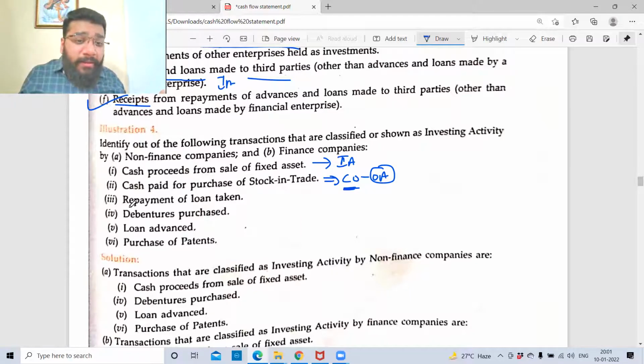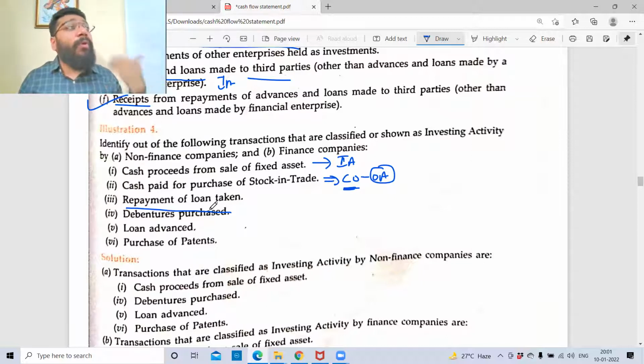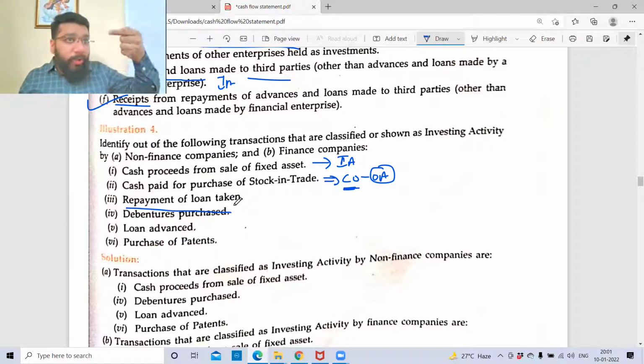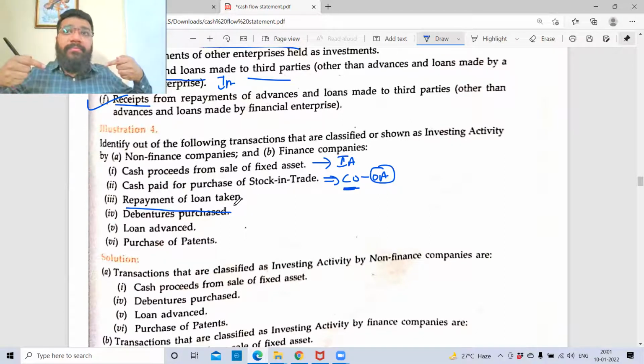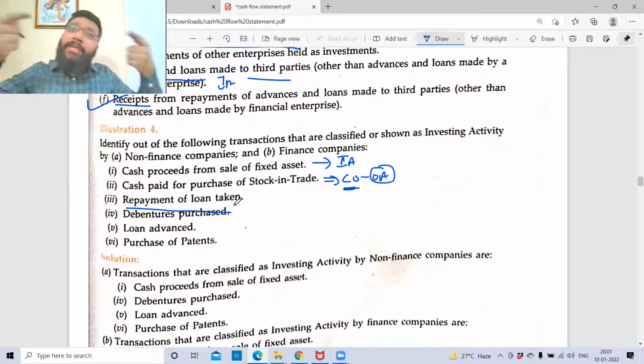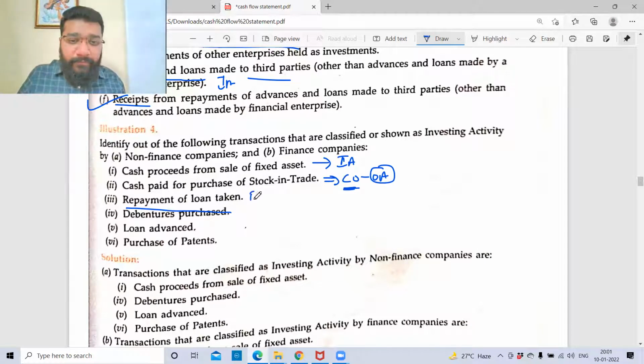Okay. Next, repayment of loan taken, for a non-finance company. Loan taken is a cash inflow; I financed myself. Financing means what? I'm raising the funds, not capital. Funds can be raised in two ways: capital and debt. So taking a loan, the inflow of cash, is a financing activity. Repayment is also a financing activity, which is the outflow of cash.